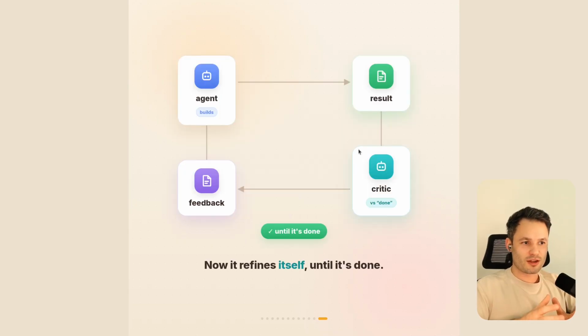And if you do that correctly, then you get this cycle where you're not part of the loop anymore, right? We have the agent that builds, he creates a result. Then we have another agent that can be the critic, that can define what done looks like. He's going to create a feedback file, and then that feedback is going to get fed back into the agent, which is then going to produce another result that is ideally closer to the result that we've defined. And this is going to go on and on until we've decided that the job is done. And that is a loop.